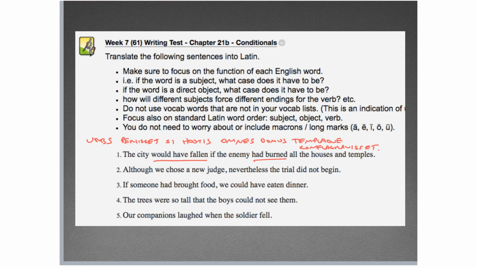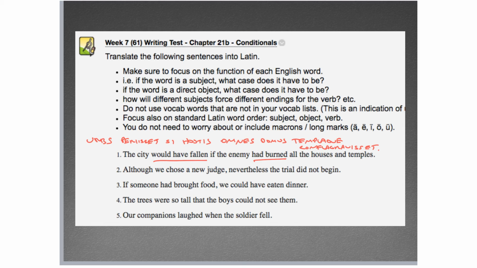All right. Okay, let me point out a few things. So the subjunctives are the subjunctives, right? We need those two pluperfects with that would have and had. With all the houses and temples, right? So domus is a feminine noun, and templum is a neuter noun. And note the que here, right? Que, domus templaque, is the and that connects them.